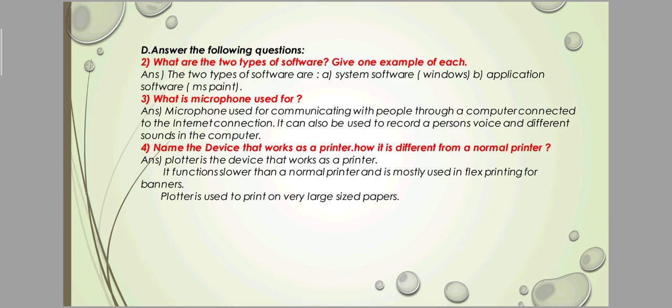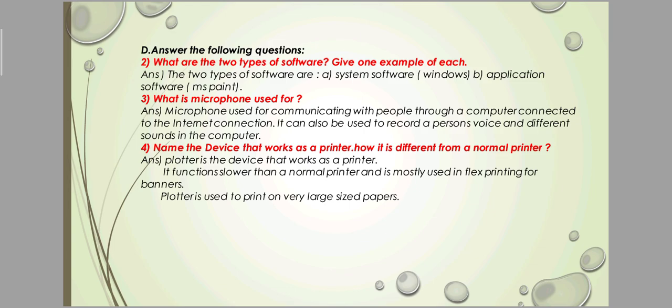The plotter functions slower than the printer, and it is mostly used in flexi printing for banners. That means the plotter is used to print very large size paper. Okay, this is the main difference between a printer and a plotter.